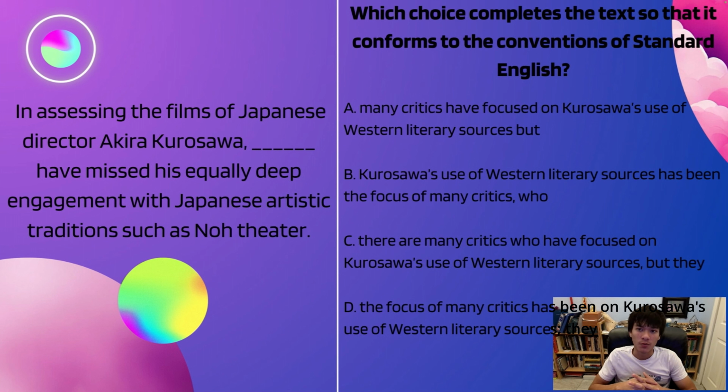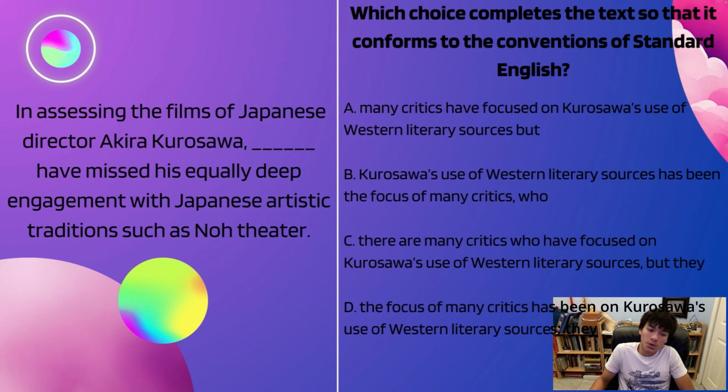Which choice completes the text so that it conforms to the conventions of standard English? You'll notice this is a grammar question, okay? And we'll get into why that is in a second. In assessing the films of Japanese director Akira Kurosawa, blank, have missed his equally deep engagement with Japanese artistic traditions such as Noh theater. Okay, so if we look at the questions here, we can see that many critics appears in every single question. And they're talking about Western literary sources. But the way they're saying this, the way that they're tying together critics and Western literary sources changes. So we actually have to pick the one here which is grammatically correct.